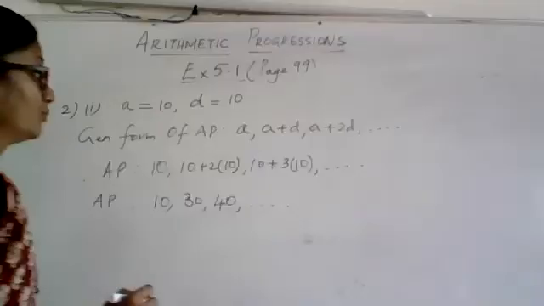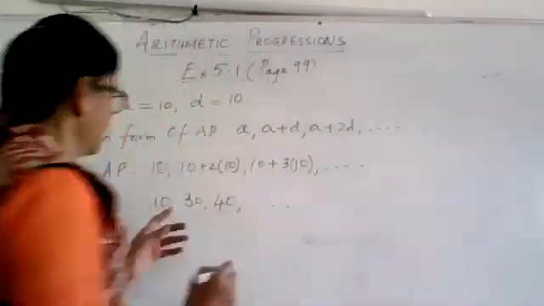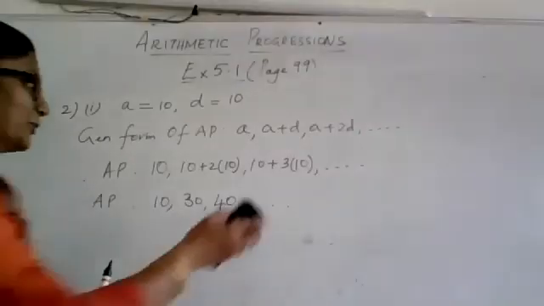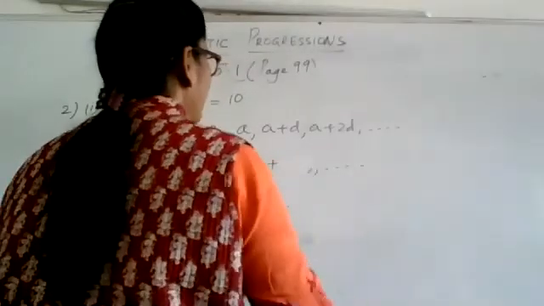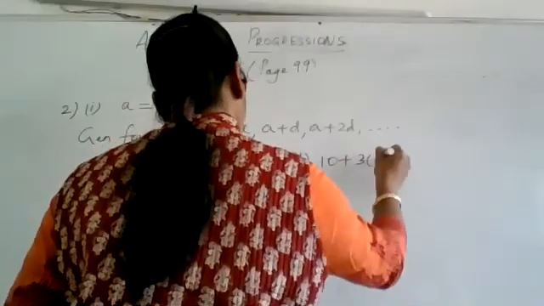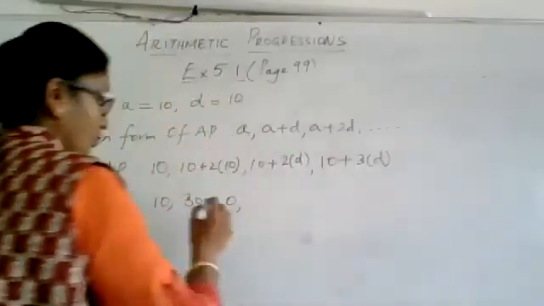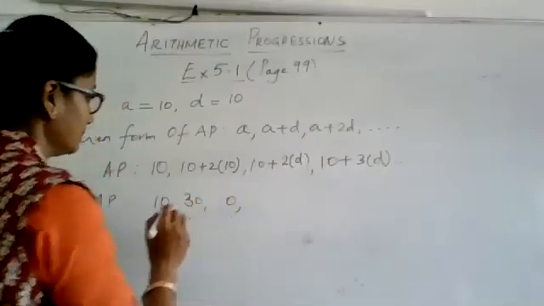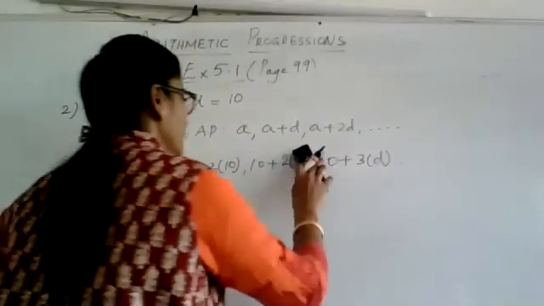How many terms are asked? Ma'am, you have missed the first 20, A plus D. Ma'am, A plus D, 10 plus 10. Okay, I missed the 20. Sorry, because I was thinking about 4 terms to be written. This is A plus 3D, because we wanted the first 4 terms.